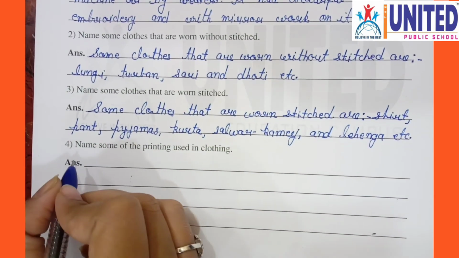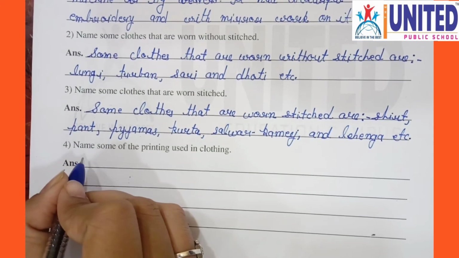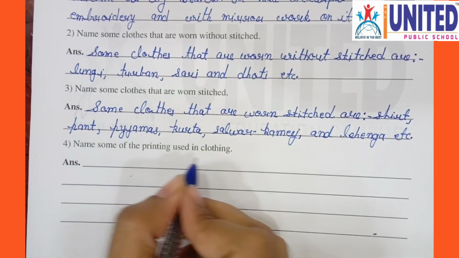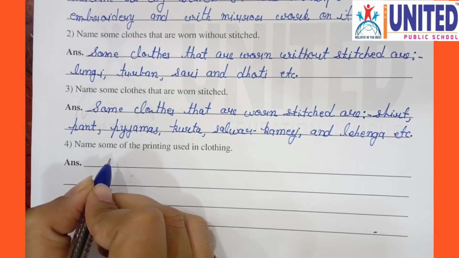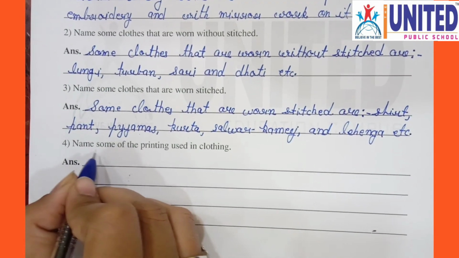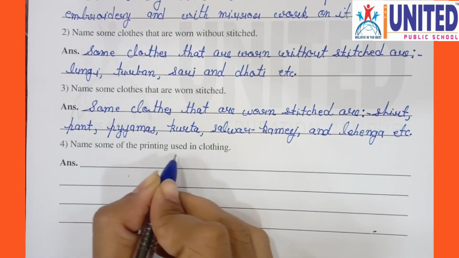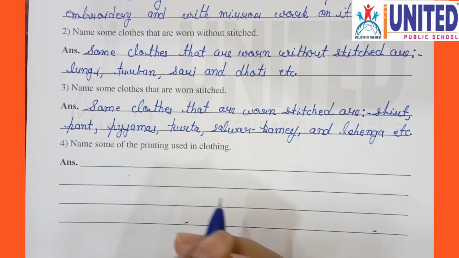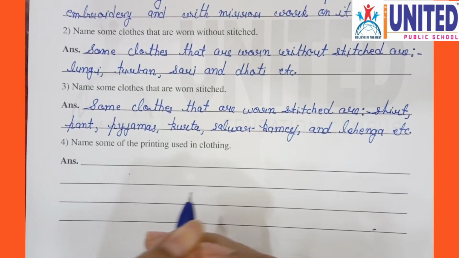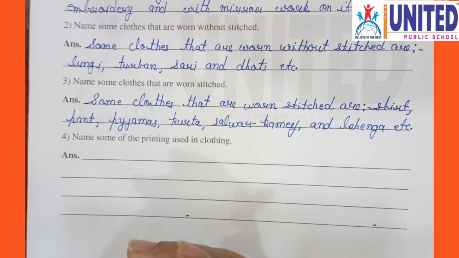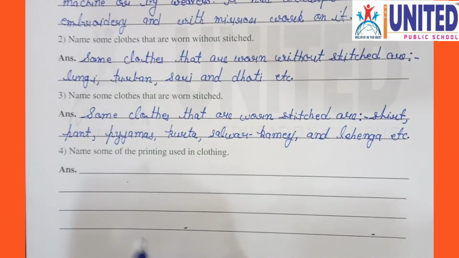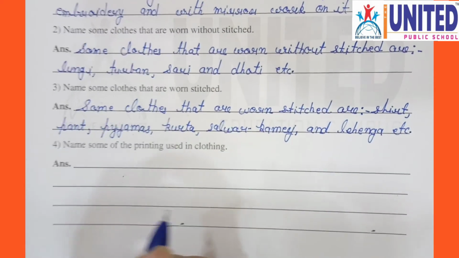Okay, now number four. Let's see what is being asked in number four. Name some of the printing used in clothing. Okay beta, what is this question asking us? It asks us to name some of the printing used in clothing. There are so many types of printing used in clothing. This is new for you, but there are many types.